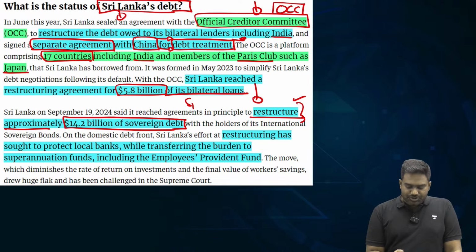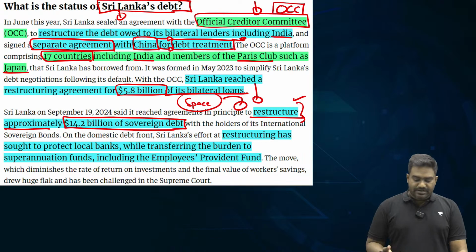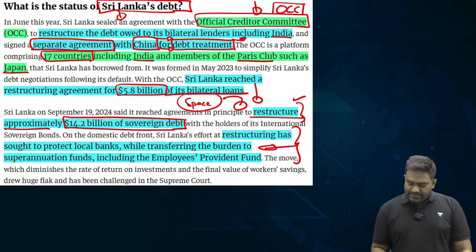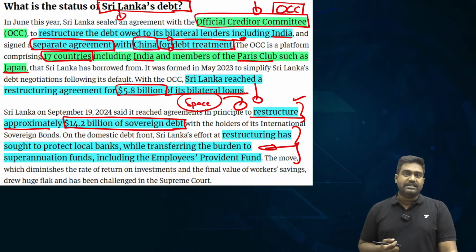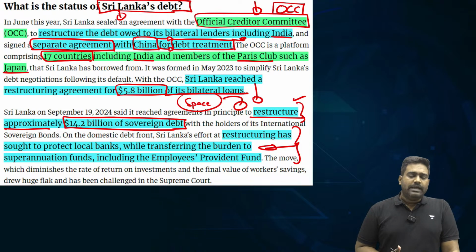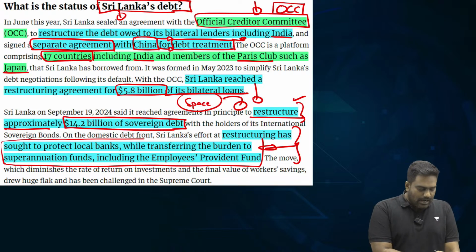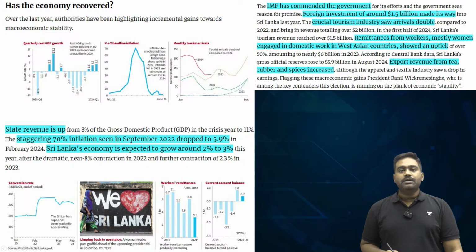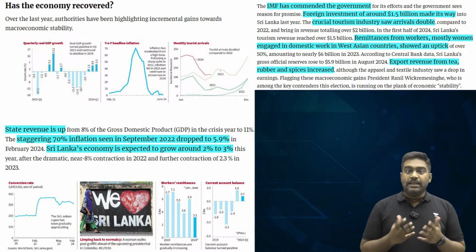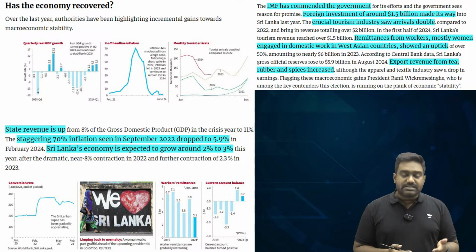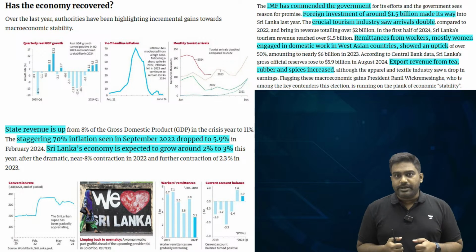So this restructuring gives a space for Sri Lanka, plus the reduction in expenditure, increase in revenue and the cutdown of unnecessary expenses, even social security expenses like pension, provident fund, even these costs have been cut. Again, I know it hurts the people, it hurts the common man in Sri Lanka, but these harsh measures have become necessary. So though the Sri Lankan government has become unpopular because of these measures, it was necessary to recover and rebuild the Sri Lankan economy.